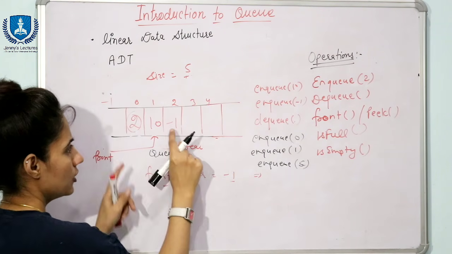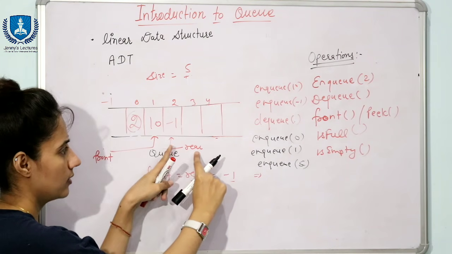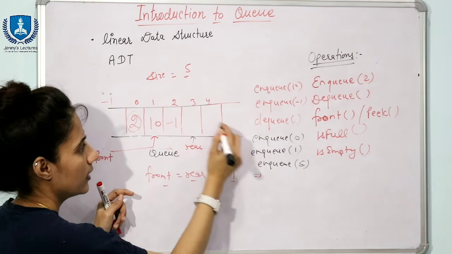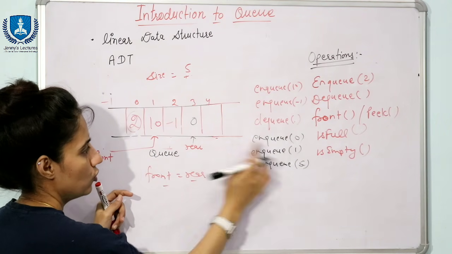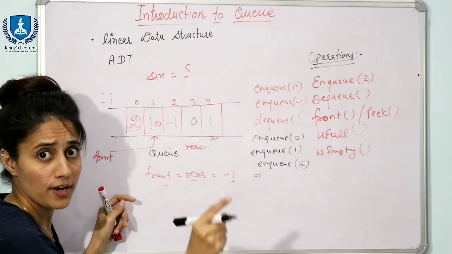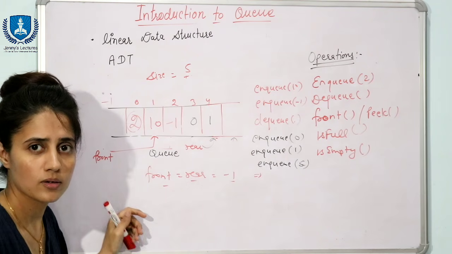So now enqueue 0 means from rear I will not touch this front. From rear only I can insert, rear plus plus. Rear would be pointing to here, and here I can insert 0. Enqueue 1, rear plus plus, here I can insert 1. Enqueue 5, then rear plus plus, but what?